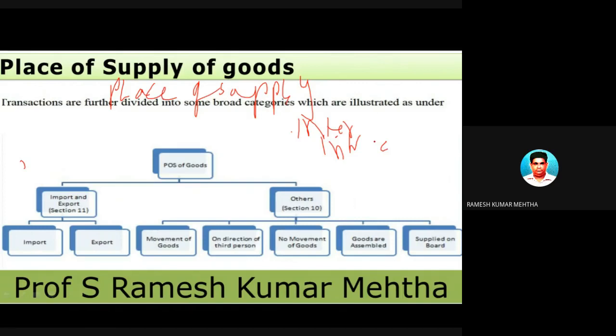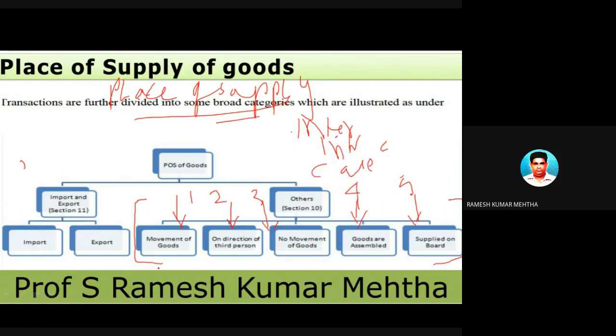Now, to understand place of supply of goods, we have these five important elements. One is movement of goods is taking place. Another is movement of goods taking place on the direction of a third person. Then, when there is no movement of goods, and we have goods which are installed at a particular place or on site, and supply on board. So one, two, three, four, five are the situations or cases.